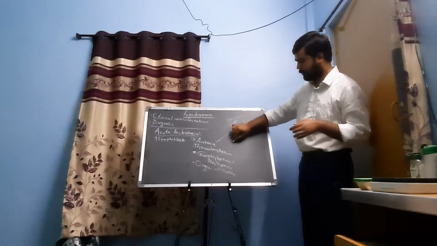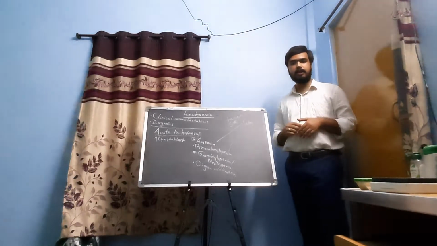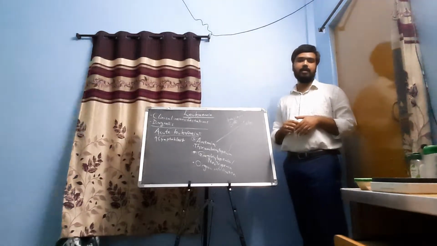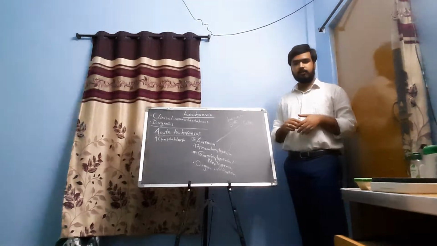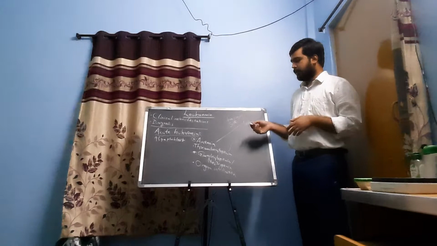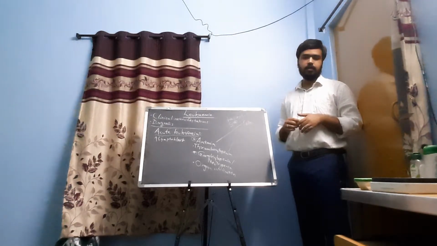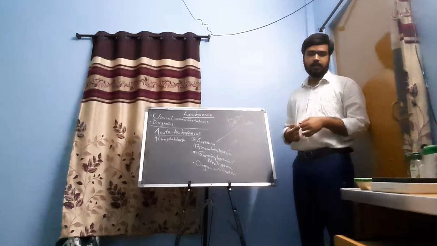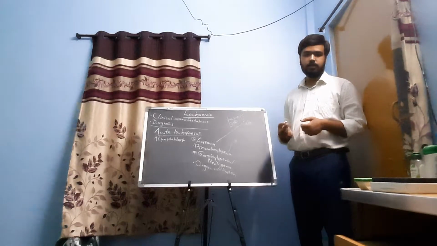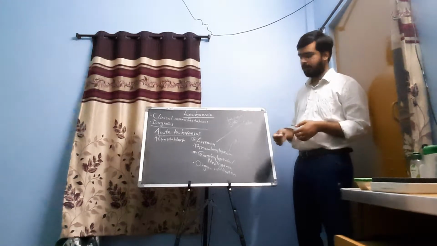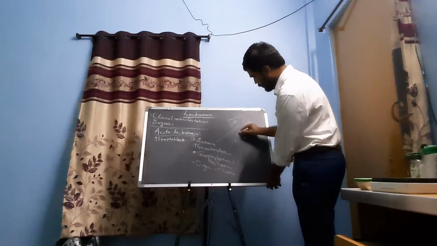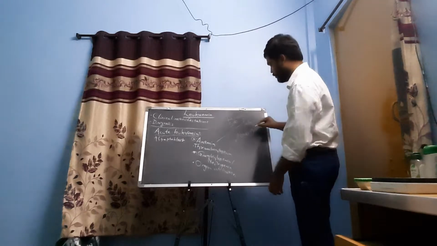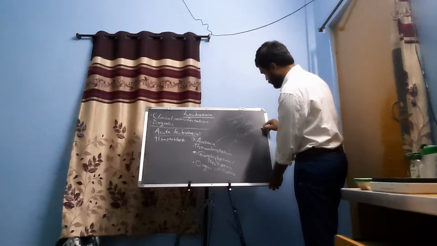And thrombocytopenia is a reduction in the platelet count. Normally 1.5 to 4.5 lakhs is the normal range for platelets. When there is a fall in the platelet count to less than 1 lakh per cubic mm, the reduced platelet count can lead to increased bruising and increased bleeding.